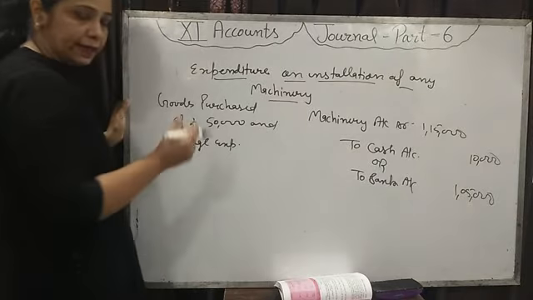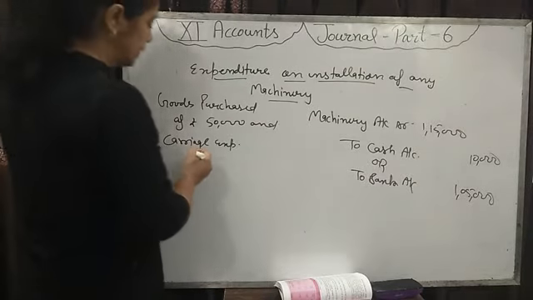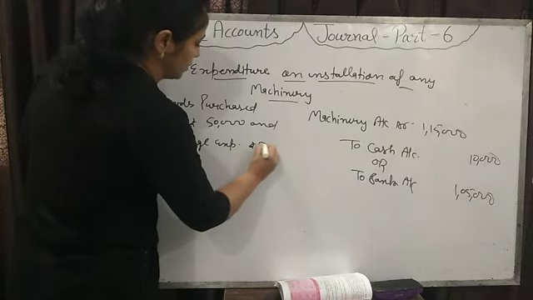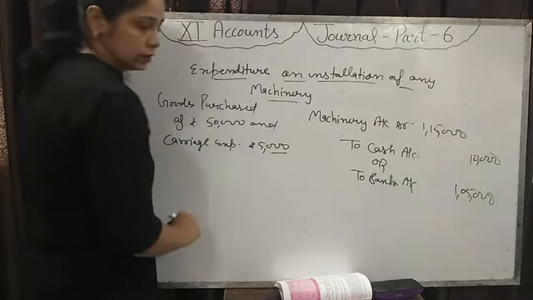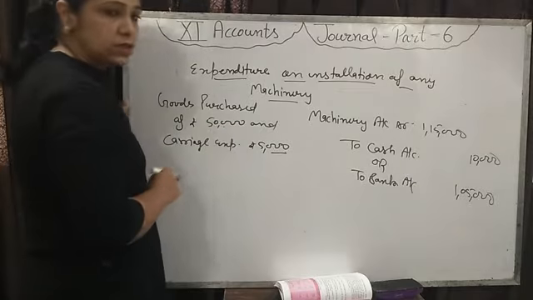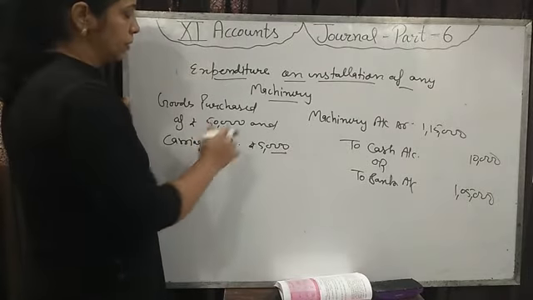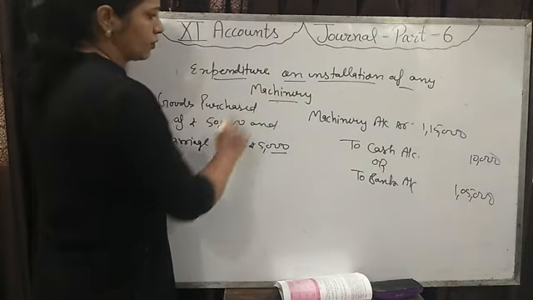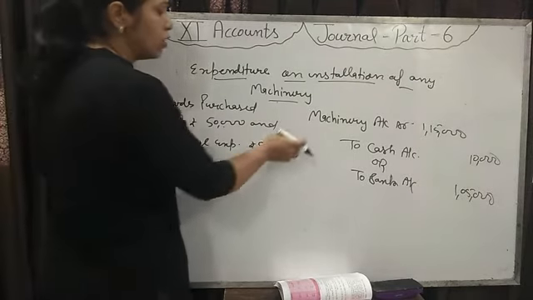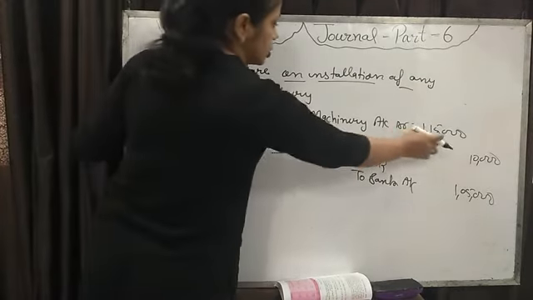When we bring the goods to our business, that expense is known as carriage expense. It is rupees 5,000. Then we will not add this carriage expense in the purchases account. So keep in mind, when we purchase any assets, then carriage expense, installation expense, all the expenses will be added in the machinery account.